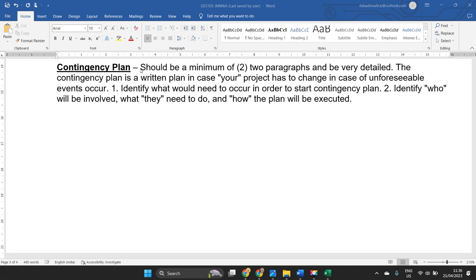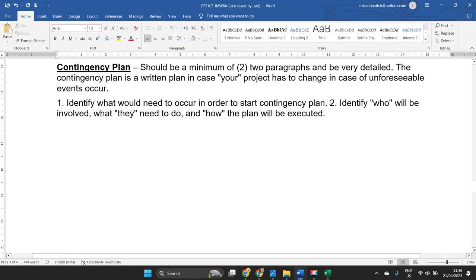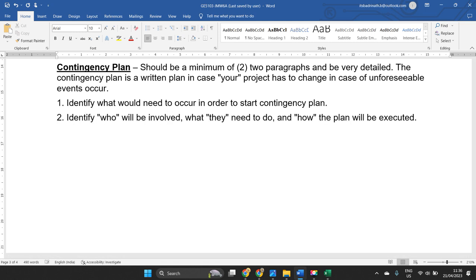It clearly asks two questions. We are supposed to address these two questions in two different paragraphs. Okay. So you are supposed to address these two questions as a part of completing this one. Usually, what do you understand about a contingency plan? If you have any idea, it is fine. Otherwise, let me explain the contingency plan.